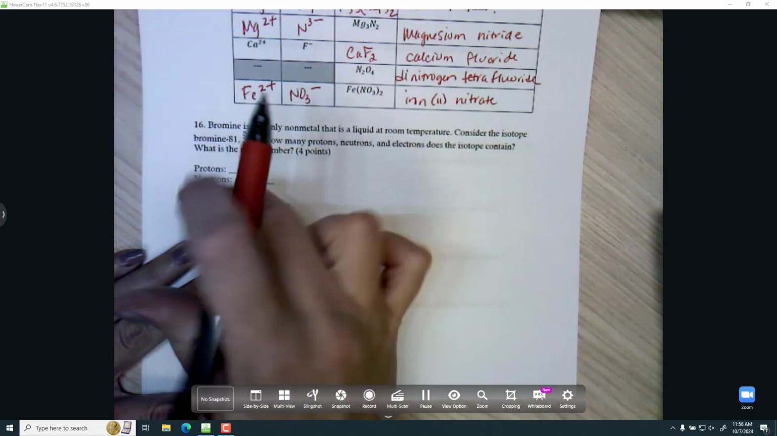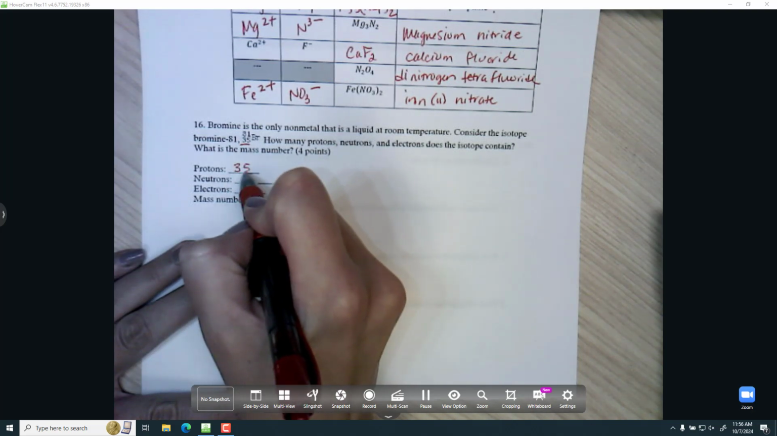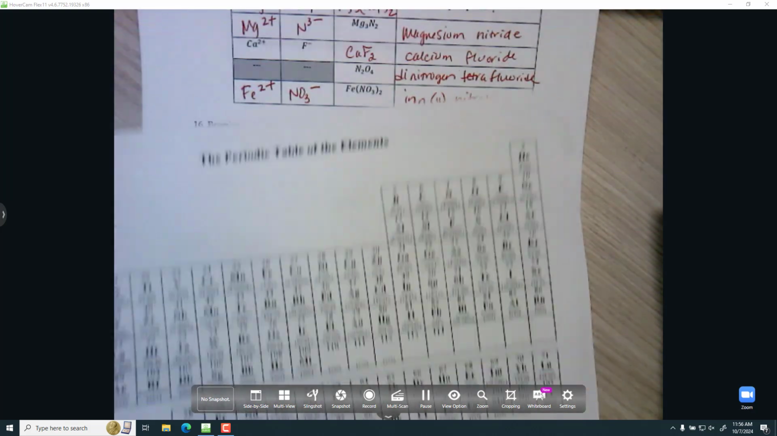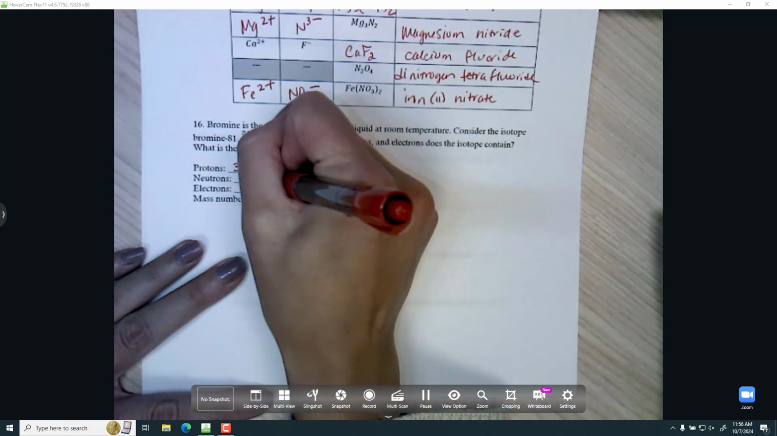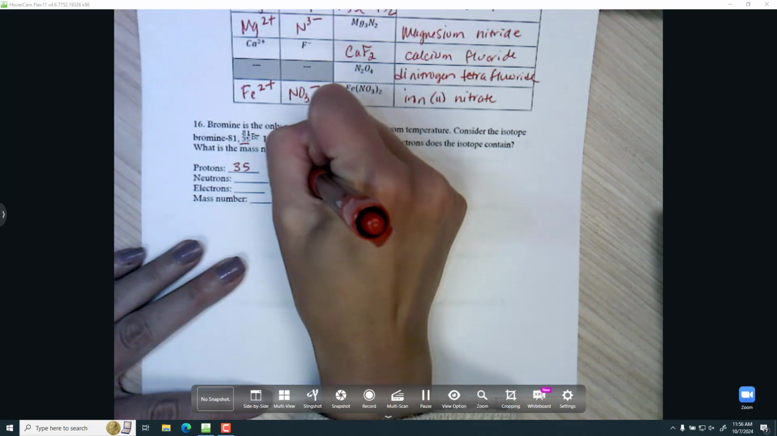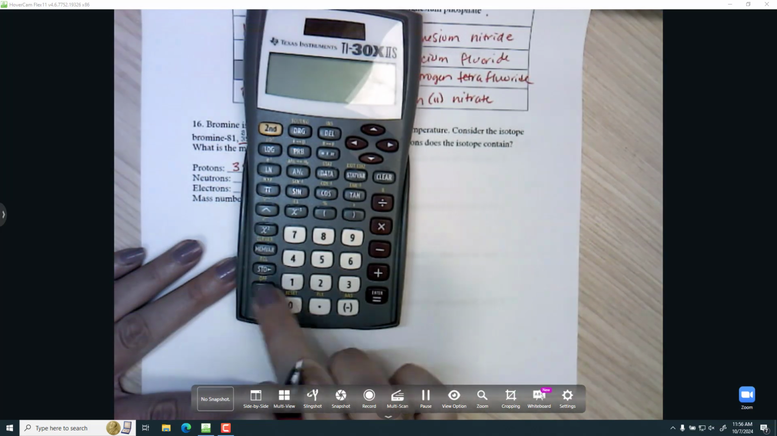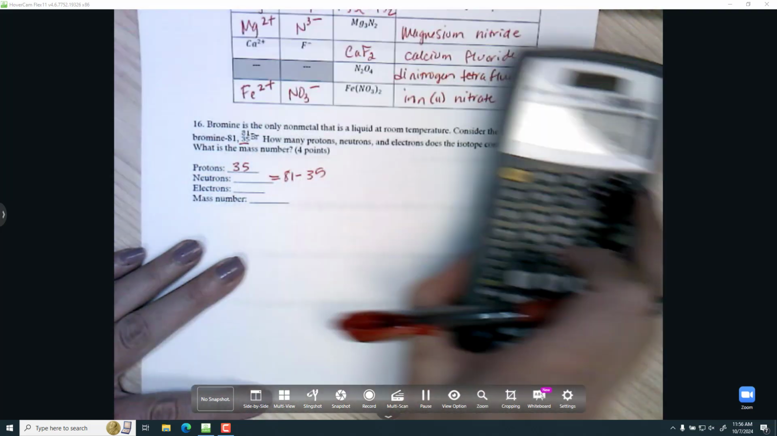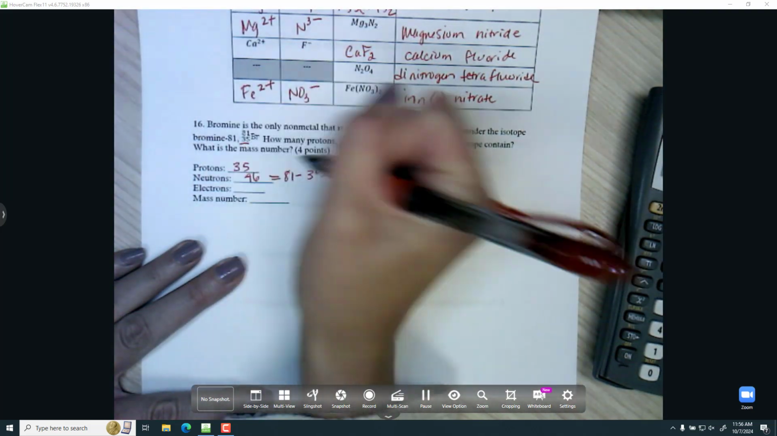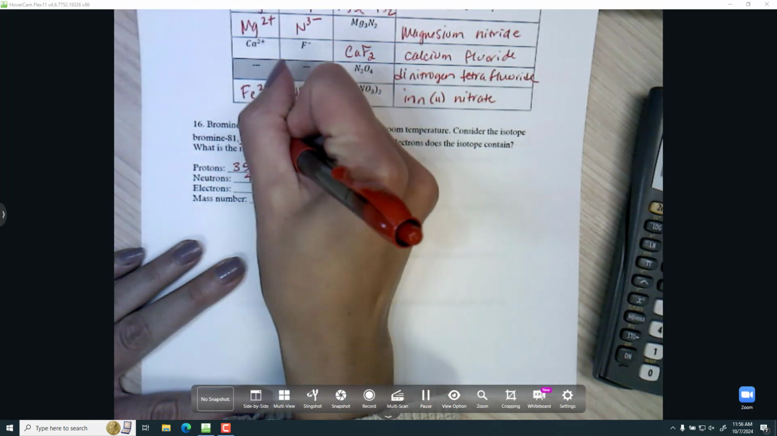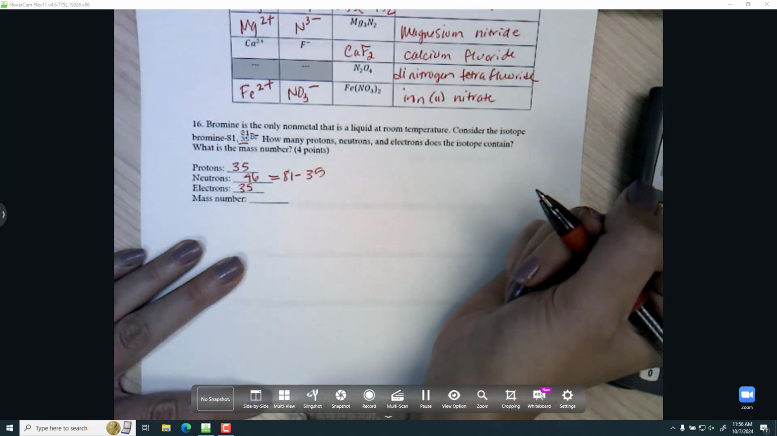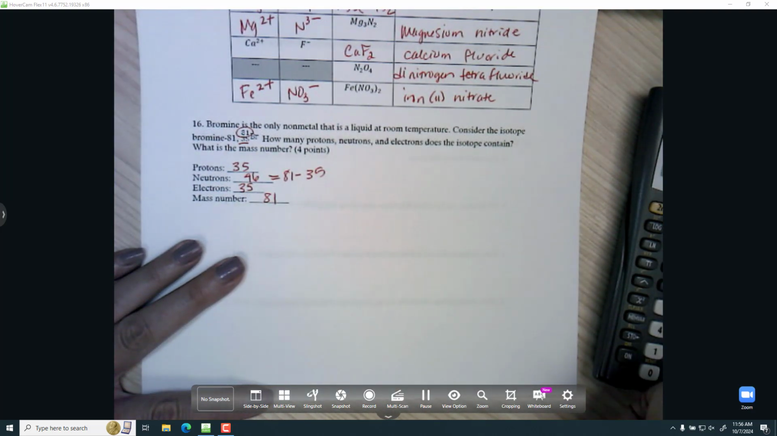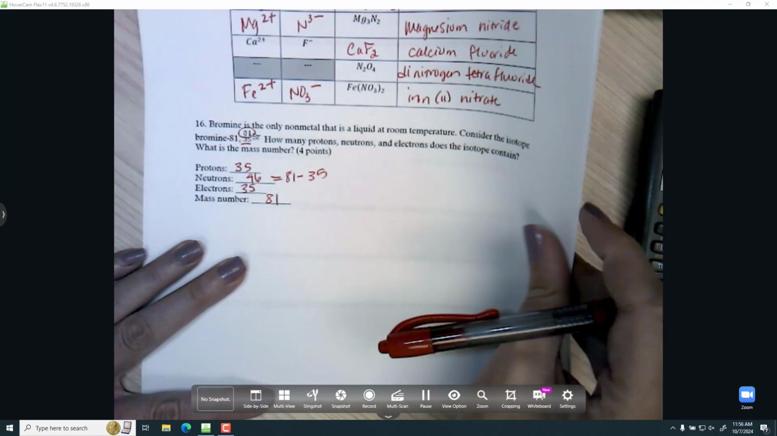Protons, neutrons, electrons, and mass number. I look at bromine. It told me it's 35 as the atomic number, but also I can get that from the periodic table. So it's 35 protons. The neutrons are the mass number minus the protons. 81 minus 35 would be 46. For electrons, there's no charge written, so it must be neutral, which means there must be the same number of electrons as protons, so 35. And then finally the mass number is that 81, the protons plus the neutrons.